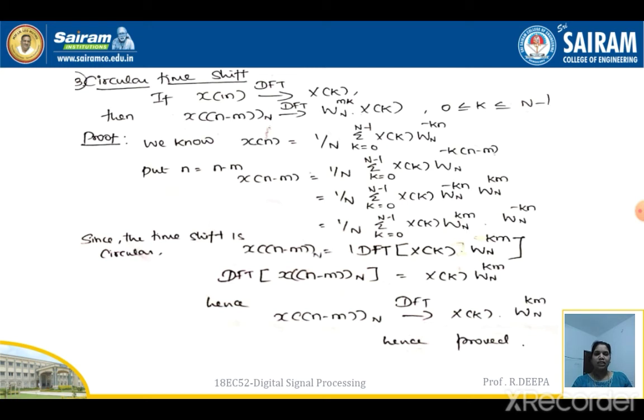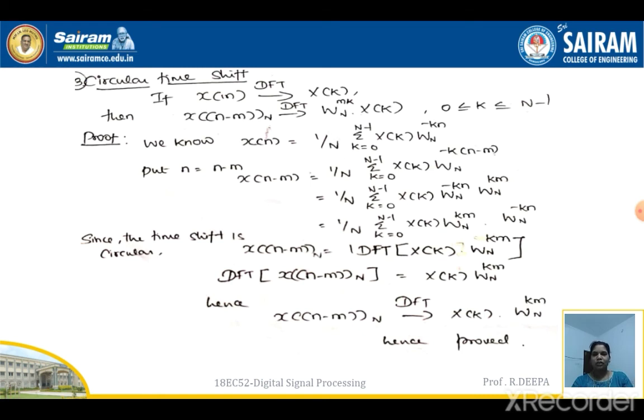Then we'll segregate W_N power of minus k into n minus m as two terms, that is W_N power of minus kn into W_N power of km. So later, by simplifying, we can write the expression as 1 by N summation k is equal to 0 to N minus 1 X of k W_N power of km into W_N power of minus kn.